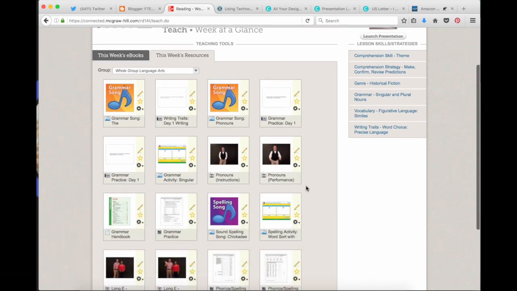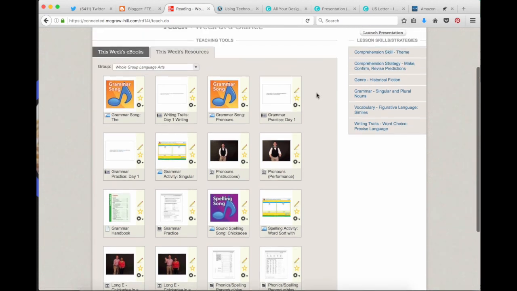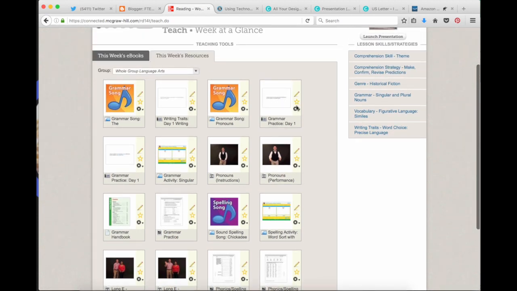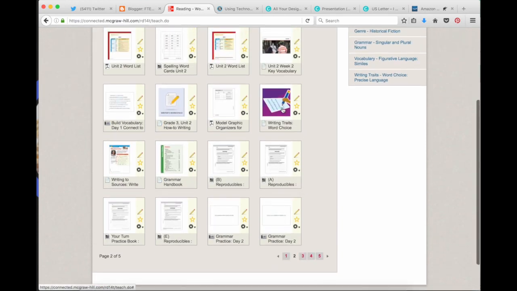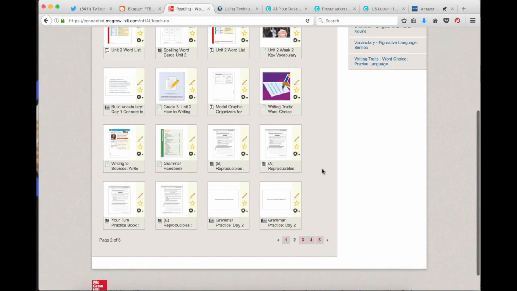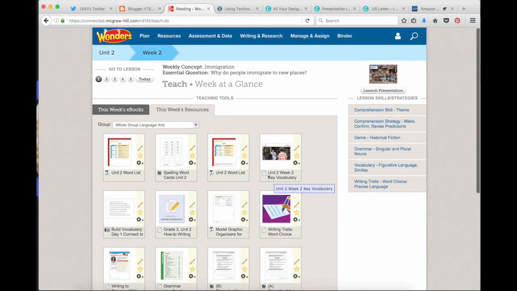And then these would be all of the language arts pieces that you may be using that week, including any grammar daily practice with sentence correction, interactives, your little word choice, for example here, writing traits lesson. So there's lots of things that you can kind of navigate through if you need to see all of your language arts resources all in one place. So that's the basic breakdown of quickly how to get into your writing and see where all the resources are.